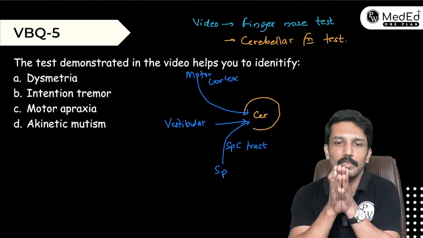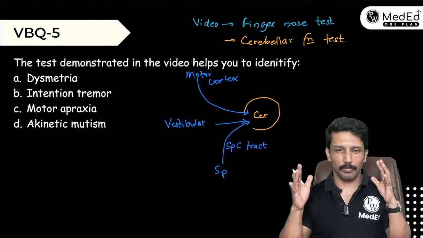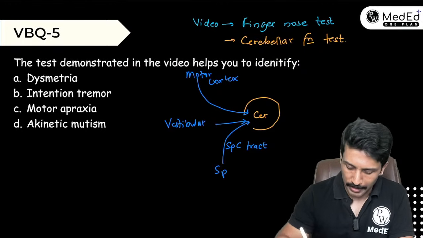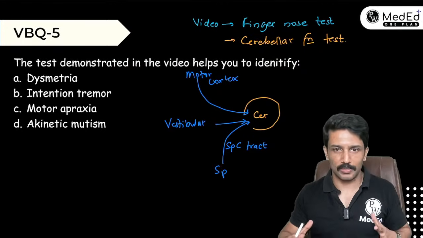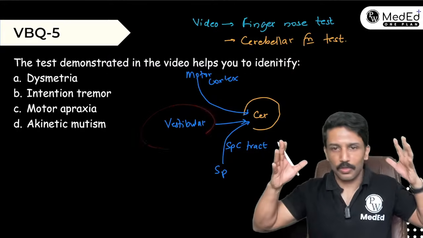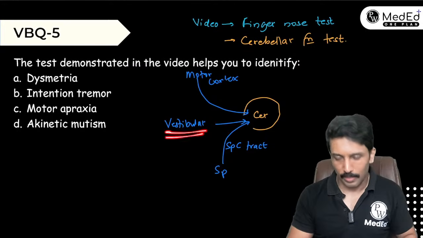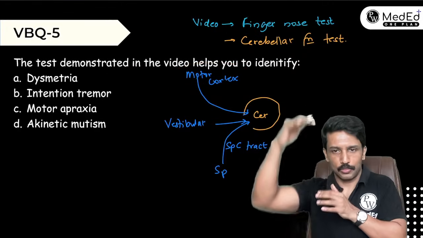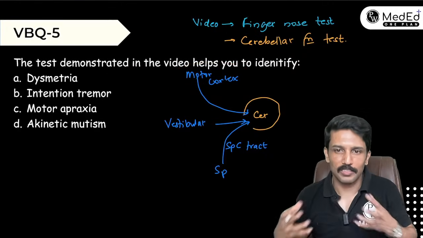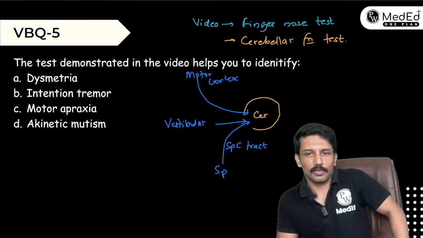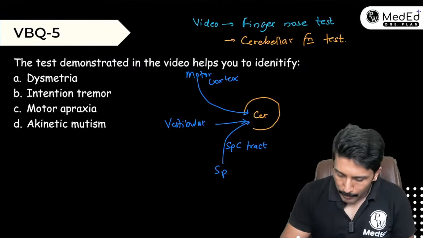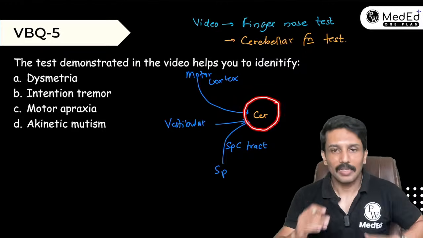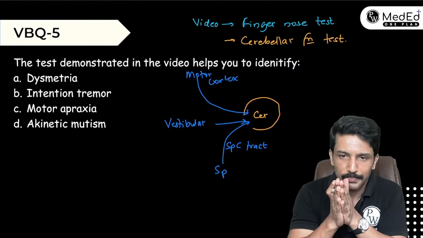So constantly the cerebellum is monitoring the body's position, because it is getting to know the position of different joints. It's also getting to know whether you are tilted or balanced with the help of the vestibular apparatus, and the motor cortex is also giving information. So it is getting information from higher centers as well as the spinocerebellar tract and vestibular apparatus. And because it is getting all this information, it can help you to coordinate the movement.